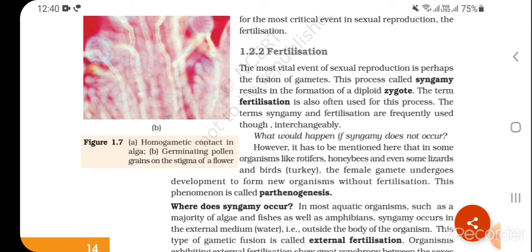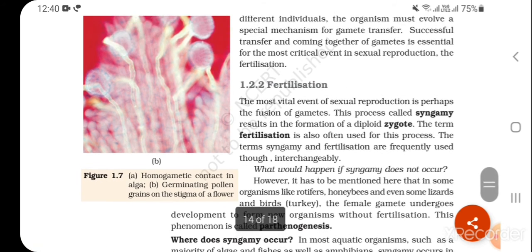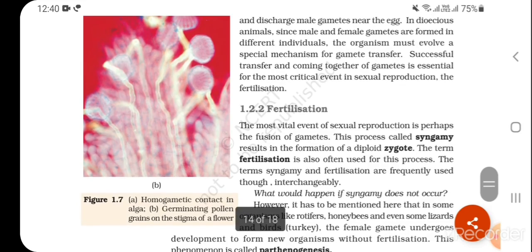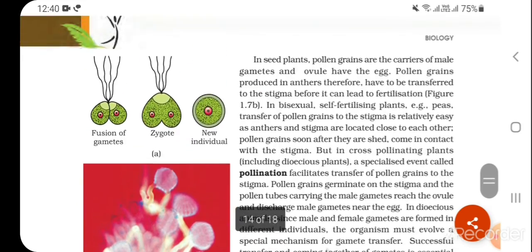However, it has to be mentioned here that in some organisms like rotifers, honeybees, and even some lizards and birds, for example turkey, the female gamete undergoes development to form new organisms without fertilization. This phenomenon is called parthenogenesis. Figure 1.7: A. Homogametic contact in algae. B. Germinating pollen grain on stigma of a flower.